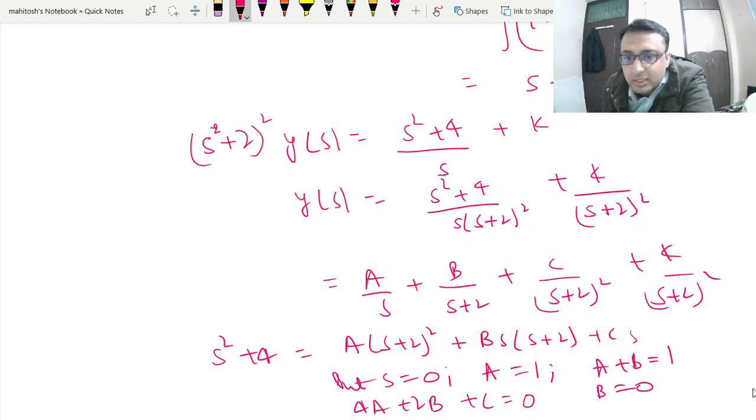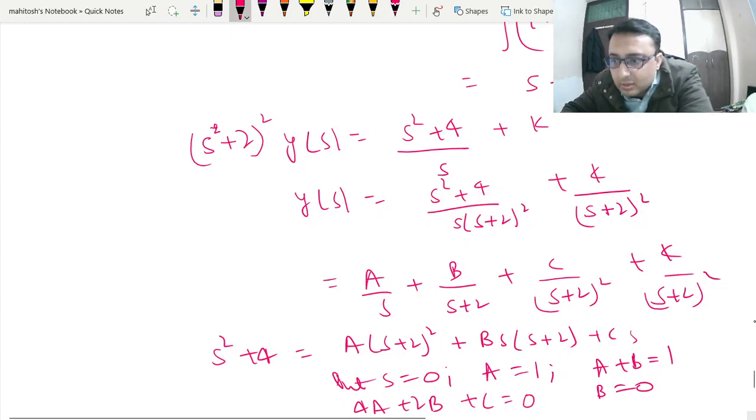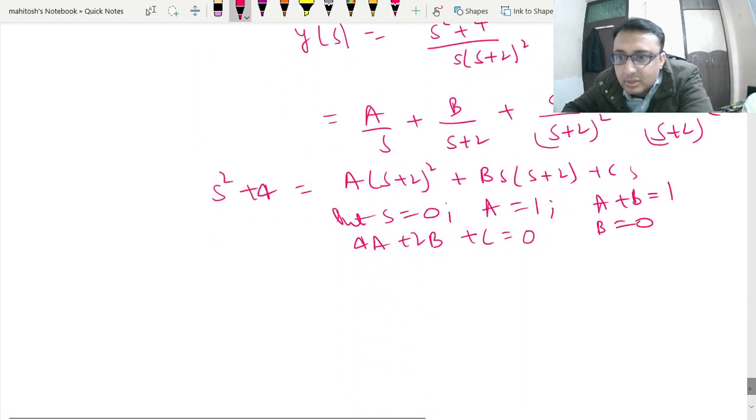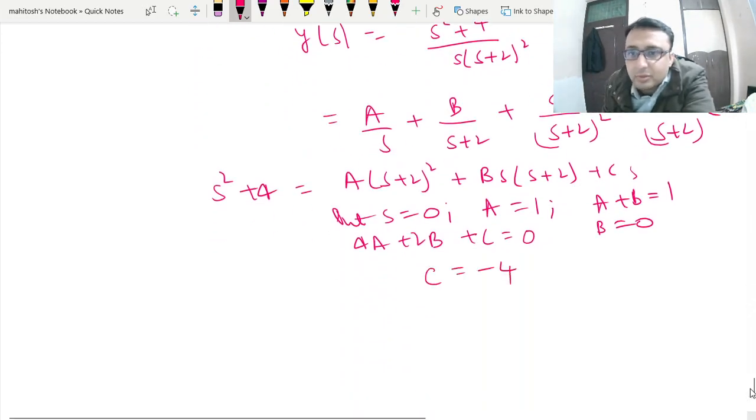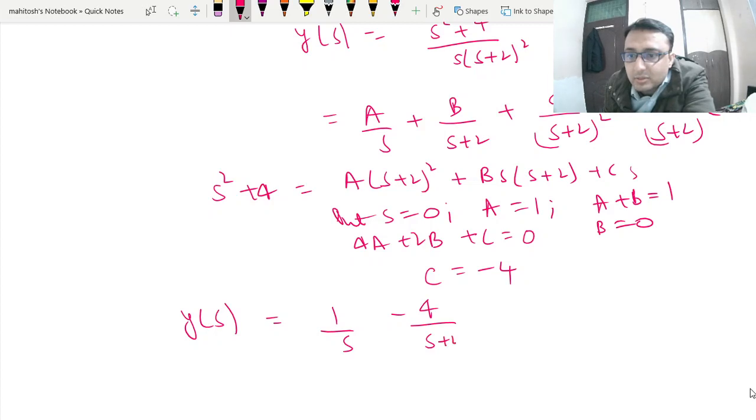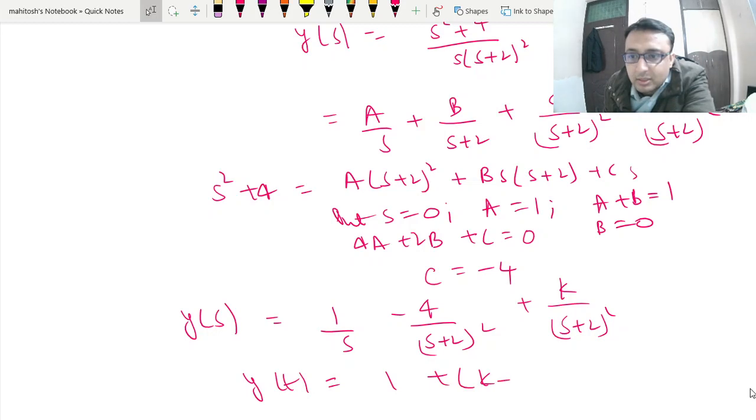So b is 0, so c is minus 4. So what I get is y of s is nothing but 1 by s minus 4 by s plus 2 whole square plus k by s plus 2 whole square.